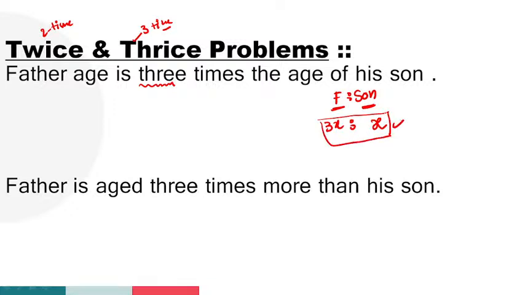Father's age is 3 times the age of his son. Son's age we don't know, so in the basic method, let it be x. Father is 3 times, so x into 3, 3x. For example, if you are going with the shortcut method, son's age we don't know, let it be 1. Father is how many times? 3 times. 1 into 3, 3.